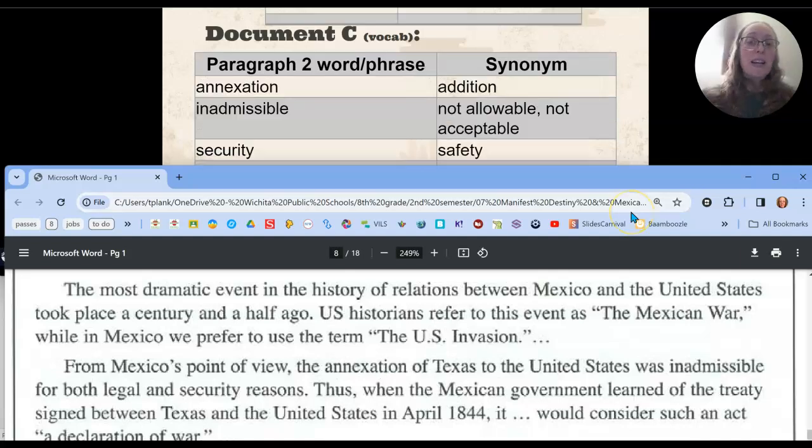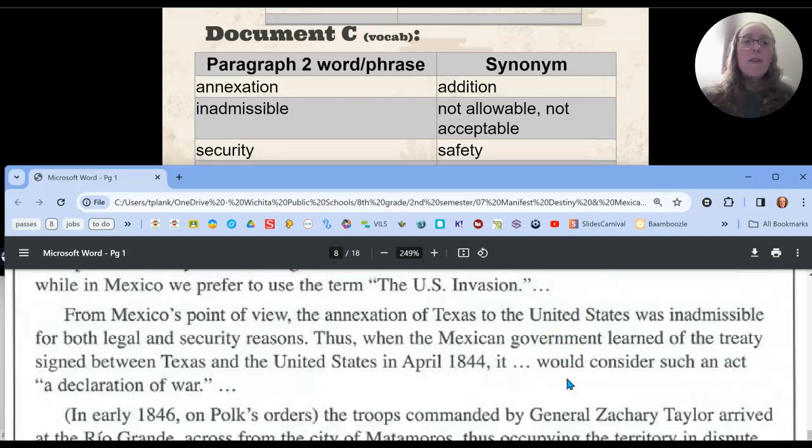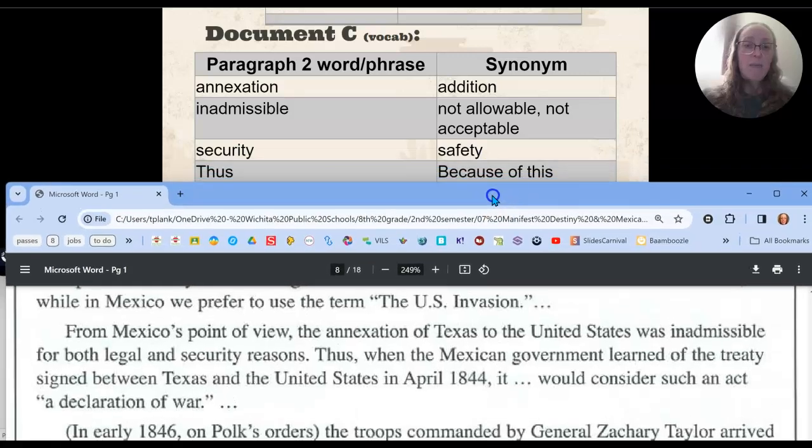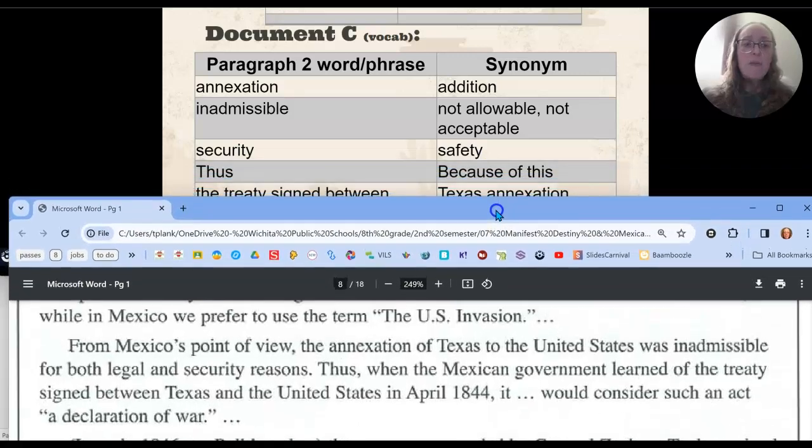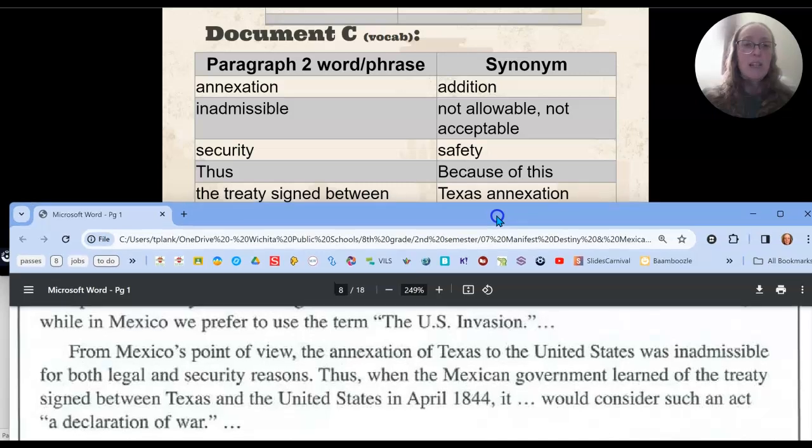The first paragraph does not give us anything on the worksheet, and so we're going to go on to paragraph 2. From Mexico's point of view, the annexation of Texas to the United States was inadmissible for both legal and security reasons. Inadmissible means not allowable, not acceptable. Thus, when the Mexican government learned of the treaty signed between Texas and the United States in April of 1844, it would consider such an act a declaration of war.